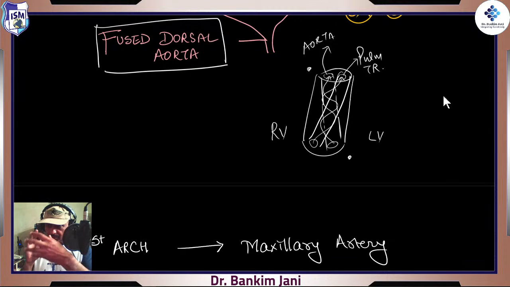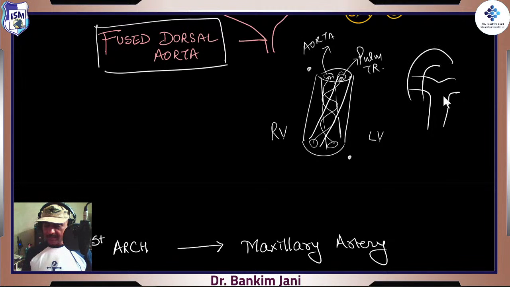Because it rotates, so it is like that twisting. This is the reason that the aorta, the entire relationship, goes like this, right? It goes like this, right?